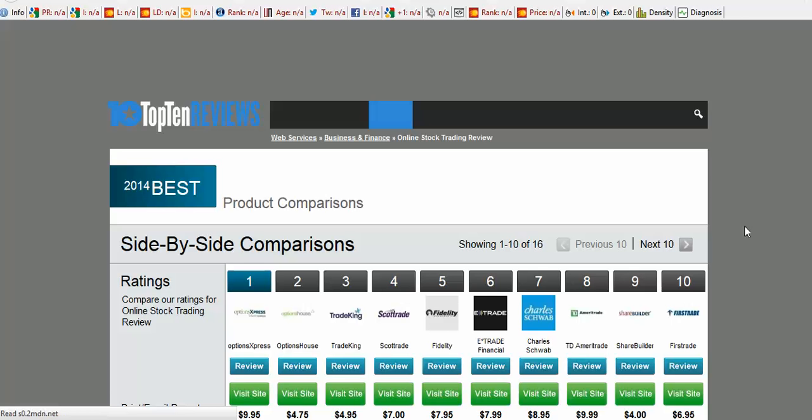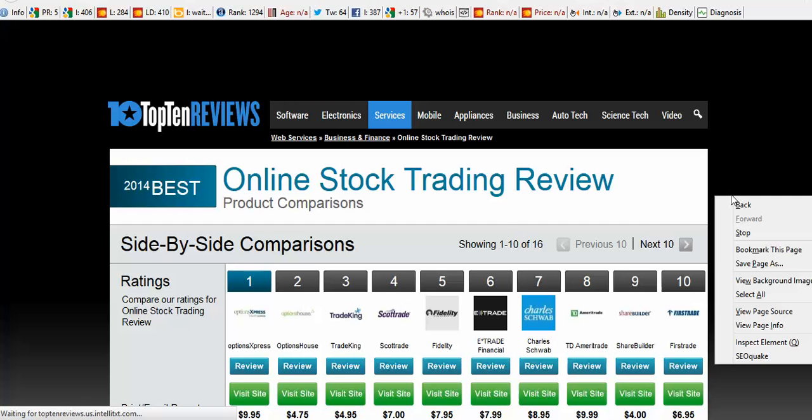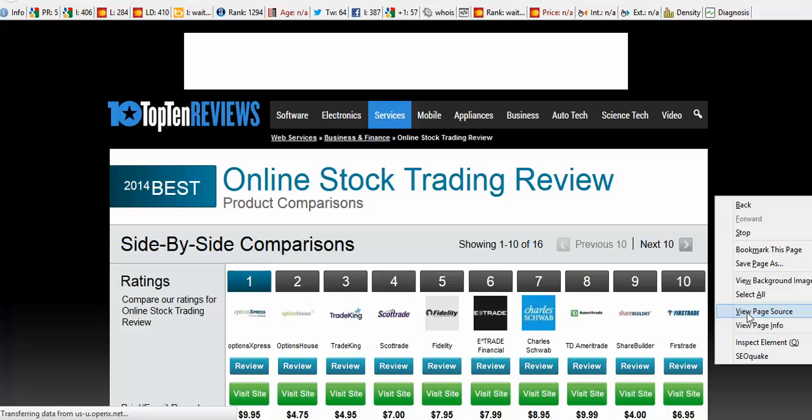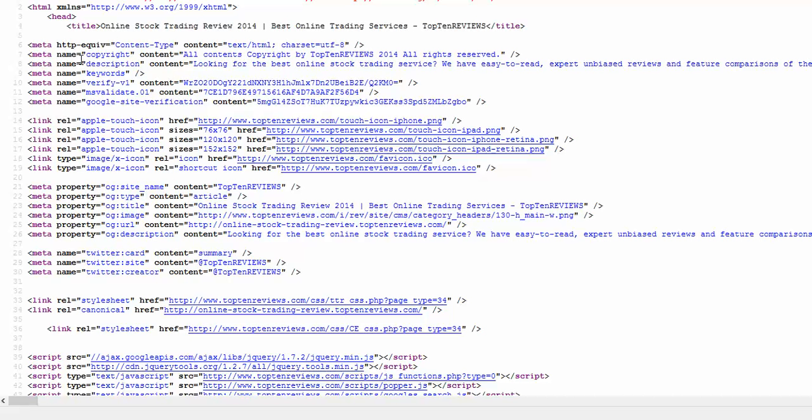And once the site opens up, all you have to do, by the way, this is a PR5 site, which would be tough to beat out from a site standpoint, is right-click somewhere on the page until a pop-up box comes up, and you can say View Page Source. Where it says View Page Source, you can look at the title description here, and it says Online Stock Trading Review, Best Online Trading Services.